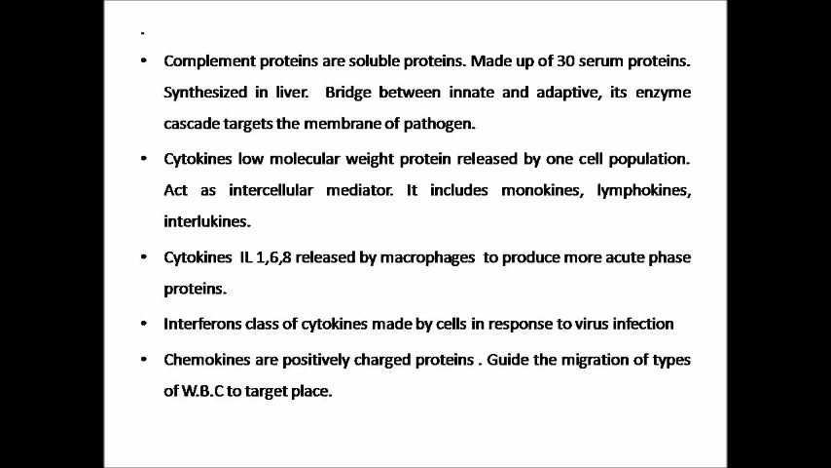Next is cytokines. These are low molecular weight proteins released by a particular cell population, only one cell population, that act as intercellular mediators, and they include monokines, lymphokines and interleukins. Cytokines such as interleukins are released by macrophages to produce more acute phase proteins. What are acute phase proteins? We'll discuss that on the next slide. Interferons are a class of cytokines made by cells in response to virus infection. And chemokines are positively charged proteins. They guide the migration of white blood cells to a target.